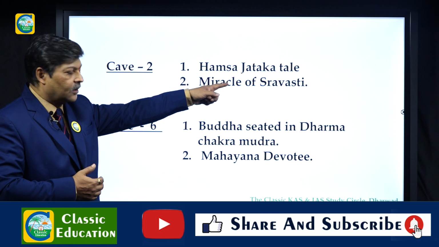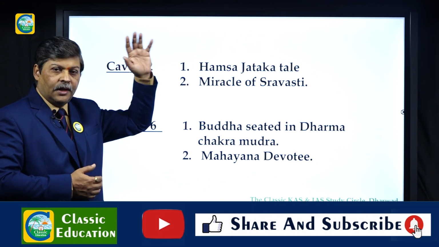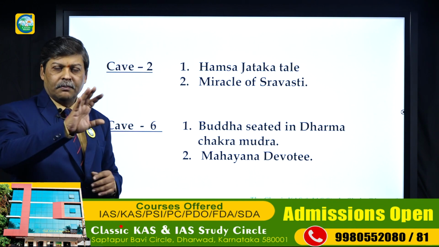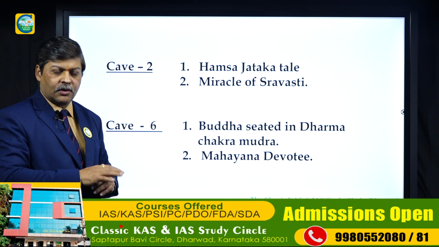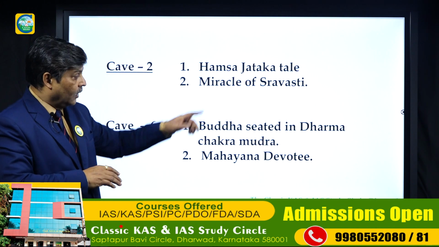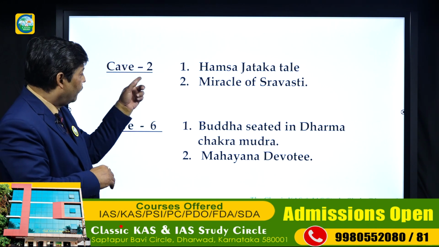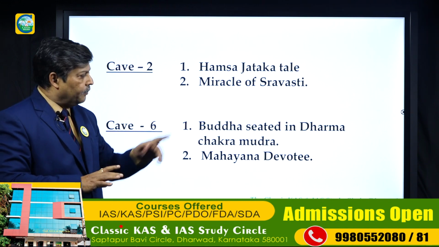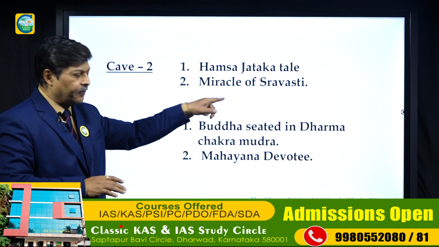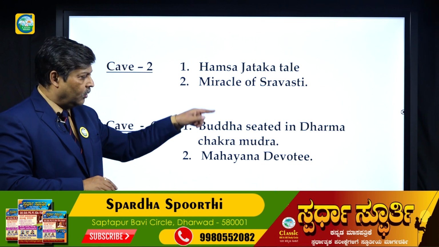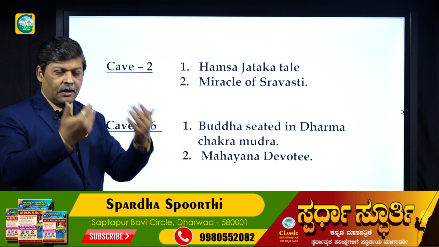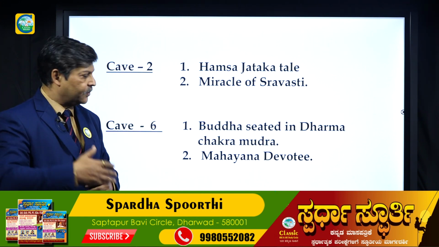So Hamsa Jataka is one of the important Jatakas we have got, and the painting of that is in cave number 2, but it is almost a distorted painting. However, the well preserved painting of cave number 2 is the Miracle of Shravasti. Once again it is repeated here, Miracle of Shravasti. We will be seeing the painting of this cave number 2 in the photograph. The Miracle of Shravasti, where Buddha multiplied himself into many forms.